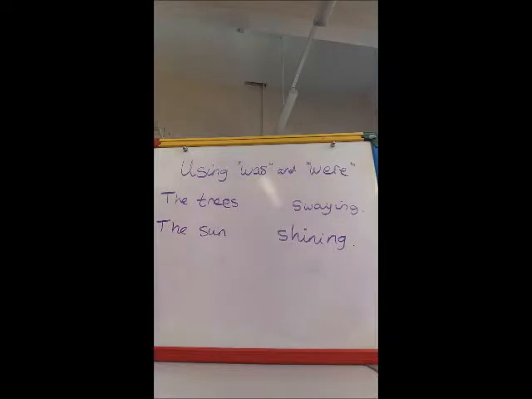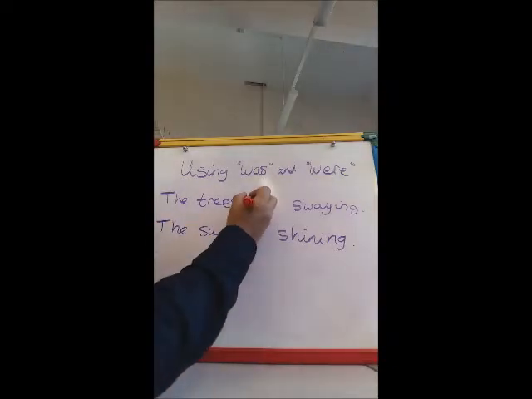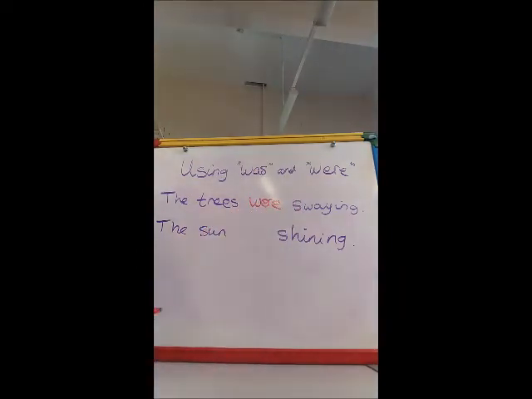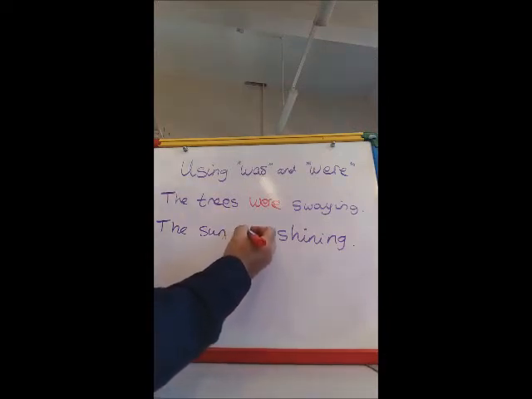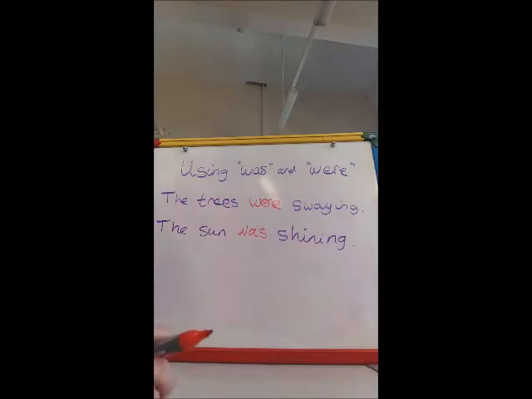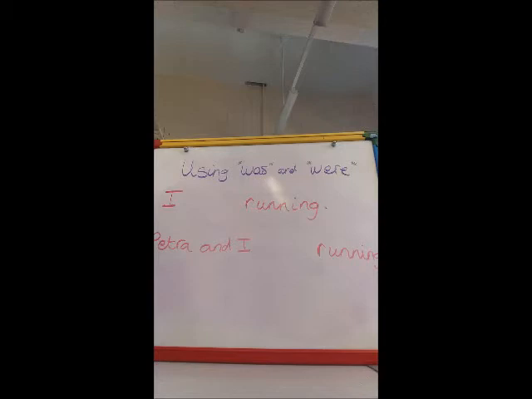So let's put the answers in. The trees, because it's more than one, we have to use the word were. Okay, so the trees were swaying. And the sun, because there's only one of them, the sun was shining. Okay, fairly straightforward. Two more examples for you.